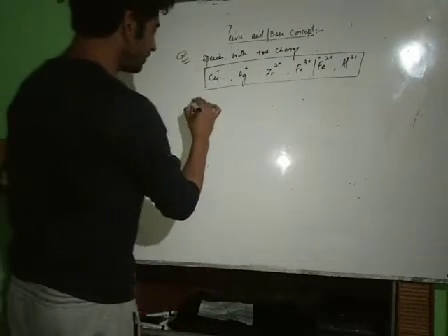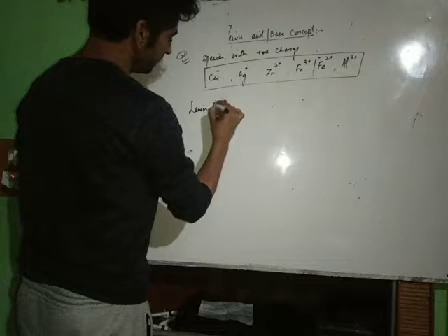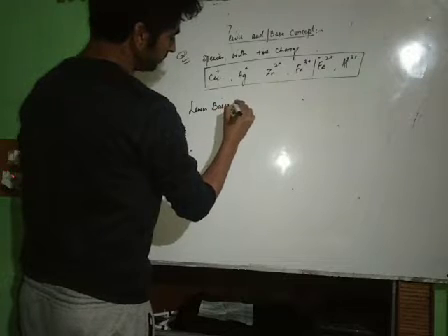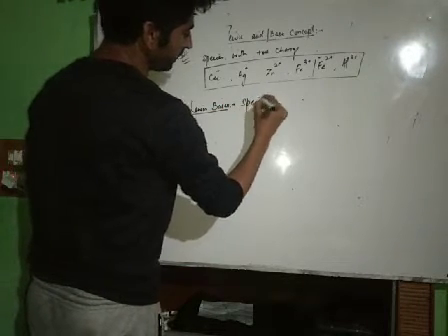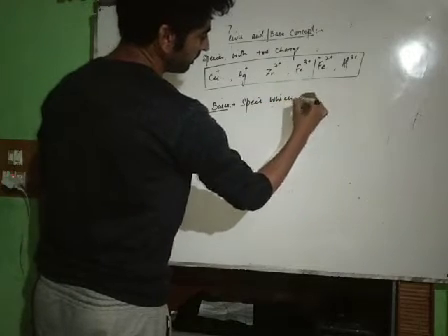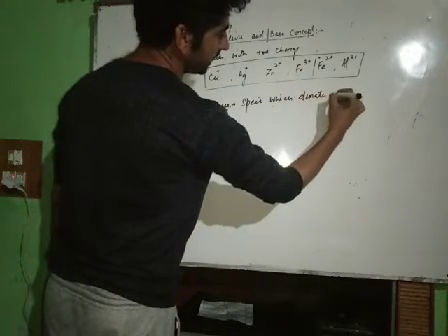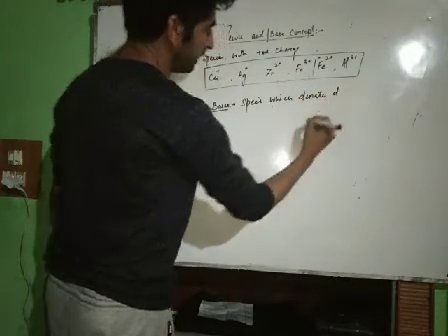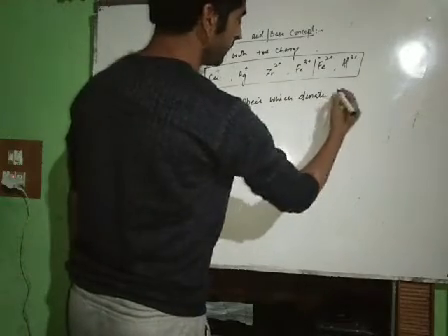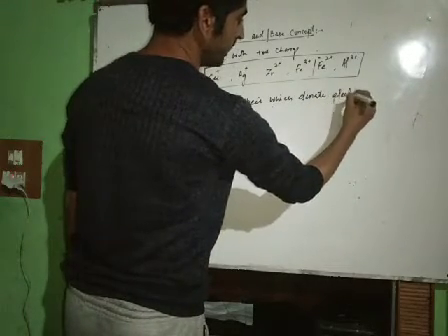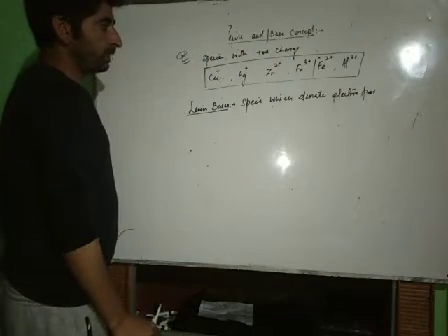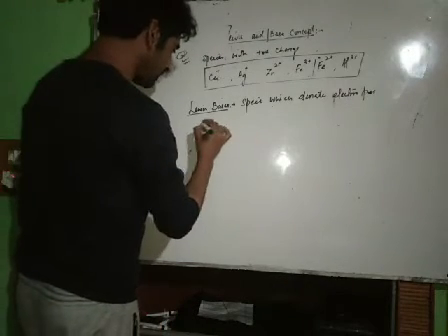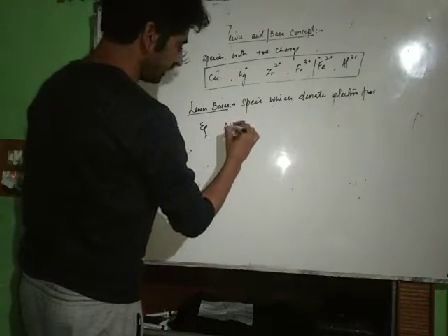Now what about Lewis bases? Lewis bases are the species which donate electron pair. Electron pair donors. Now what type of electron pair are they going to donate? Let's take examples. For example, NH3.